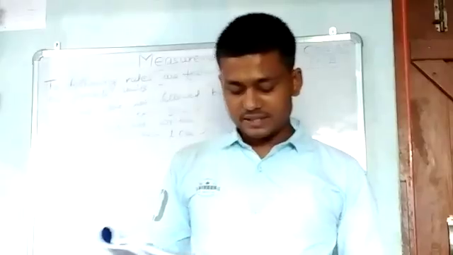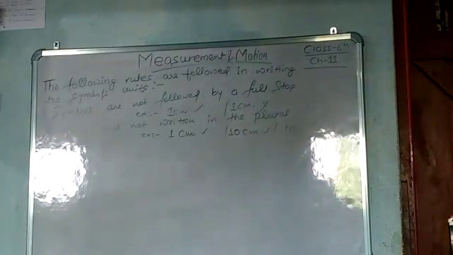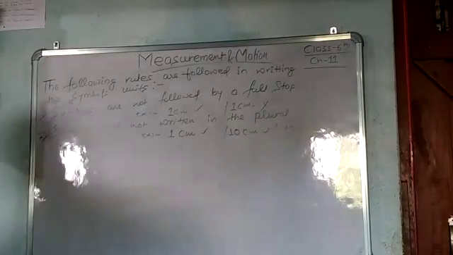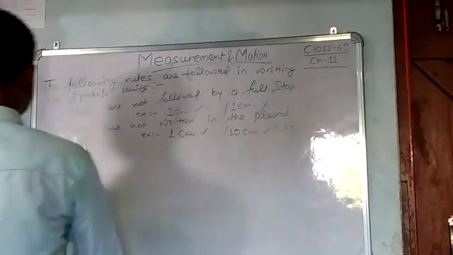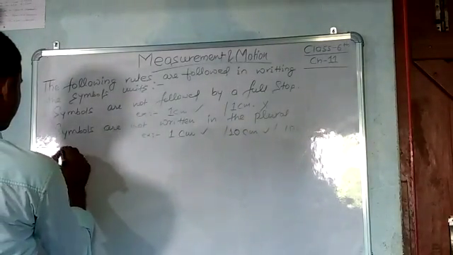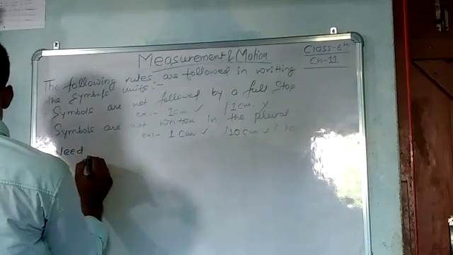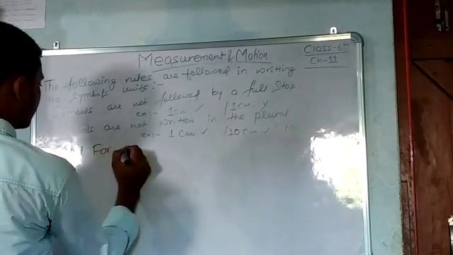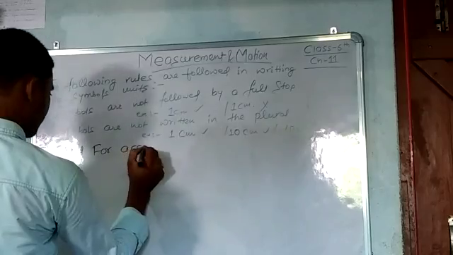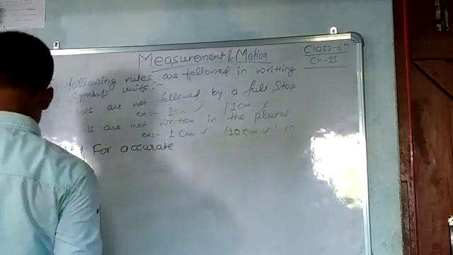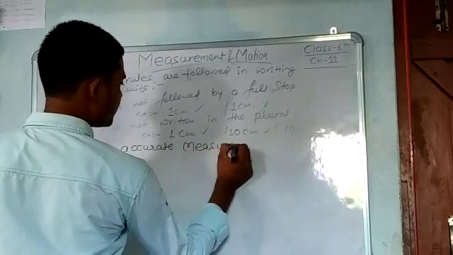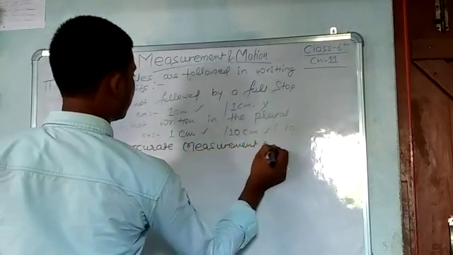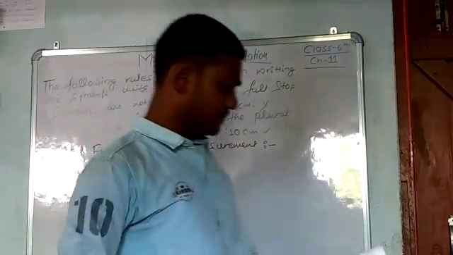Now the next topic is need for accurate measurements. A theory is given in your book. Why does a need come for accurate measurements? Let us see.